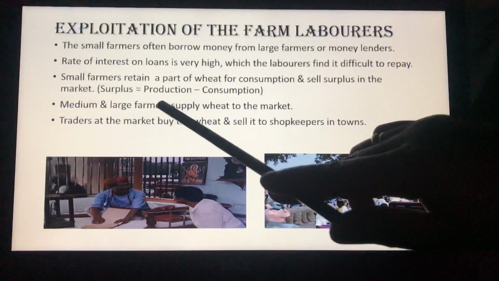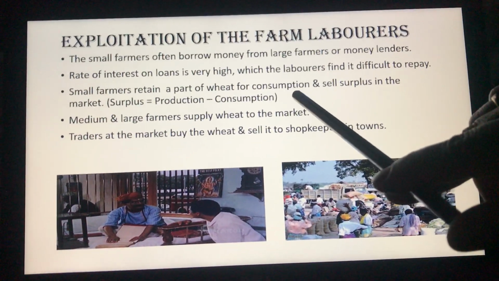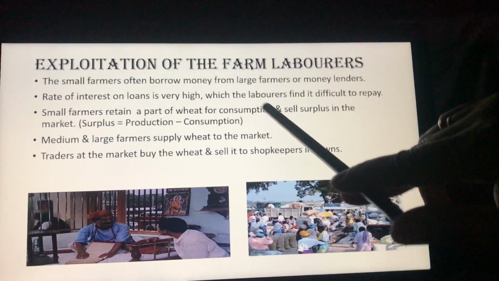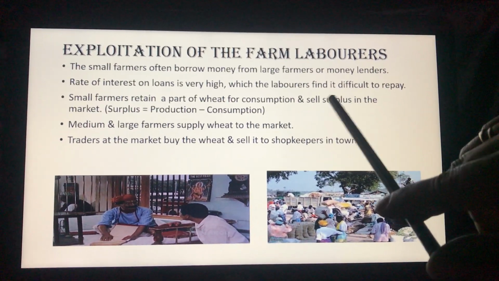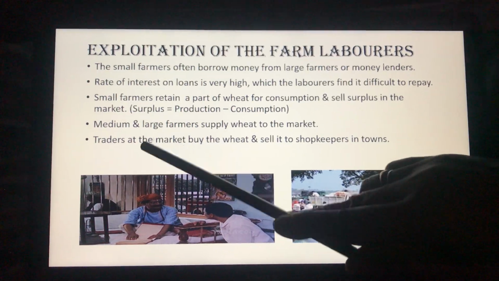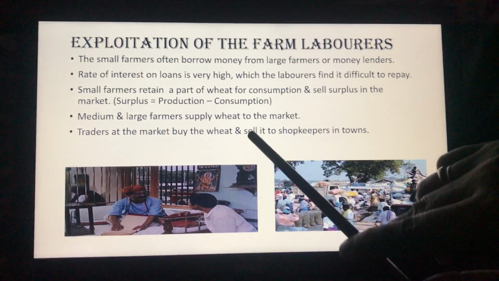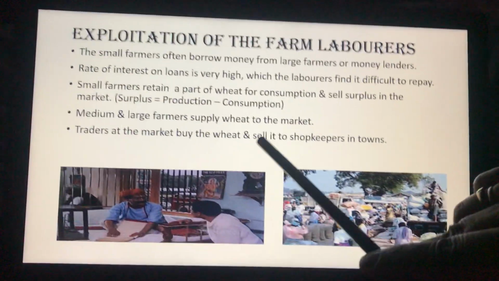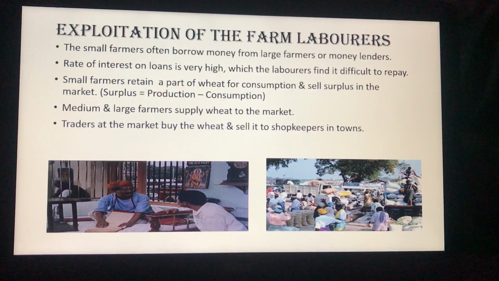Medium and large farmers supply wheat to the market, as the small farmers are only using the wheat for their own consumption. Only a very small amount they are selling in the market. But it is primarily the large and the medium farmers who are selling a lot of wheat in the mandis, and from the mandis the shopkeepers are buying it and selling it in the towns.